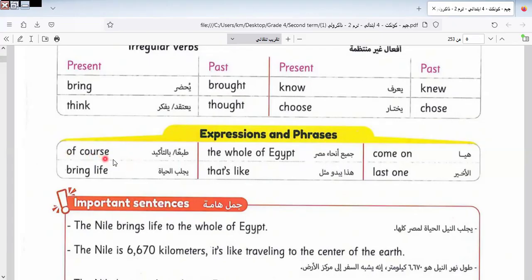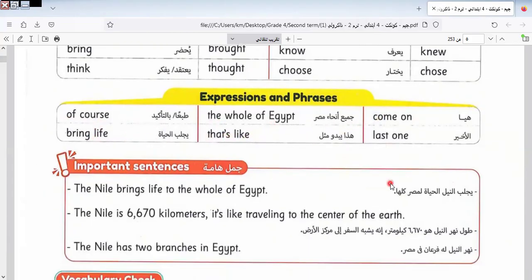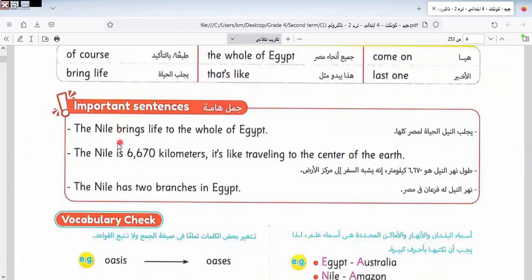Here we have, of course, the whole of Egypt, bring life. That is like the last one. Here are some important sentences. Let's know them together. The Nile brings life to the whole of Egypt. The Nile is 6,670 kilometers. It is like traveling to the center of the earth. The Nile has two branches, and I would like you to know this very well. Some of you can't answer me if I ask how many branches the Nile has. So the Nile has two branches, know it.